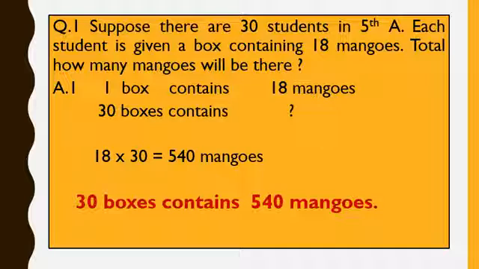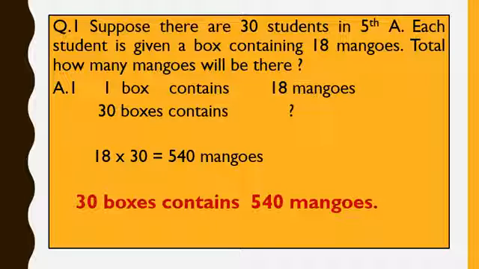Children, you know that one box contains 18 mangoes. There are 30 students in 5th A class, so each student is given one box of mangoes. So there are 30 boxes in 5th A class. Now 30 boxes contain how many mangoes?